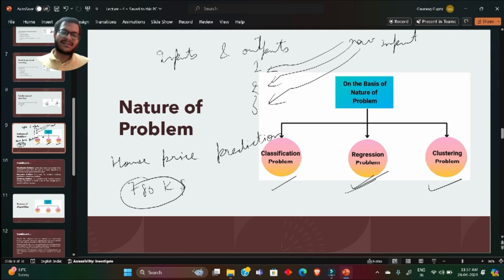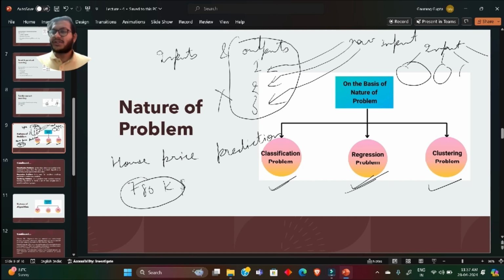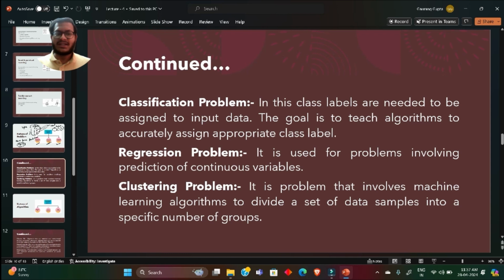In clustering, it is kind of the same as a classification problem, but in clustering, the output is not given to us. The model itself decides how many classes there will be, and then it divides the given input based on its parameters, deciding in which class the input should be put, or what is the class that input should be assigned. So it's the same thing I have written here.